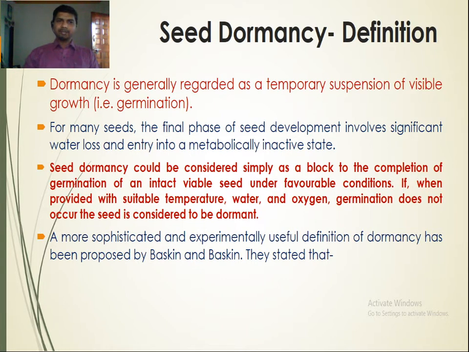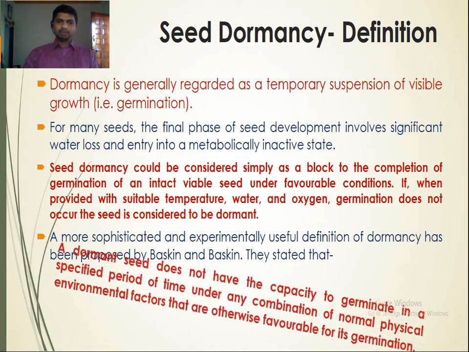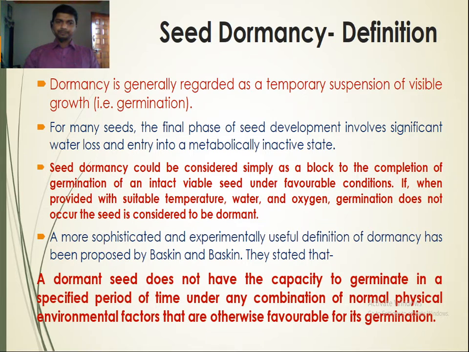In a nutshell, seed dormancy is the inability of the seed to germinate under favorable conditions of seed germination like temperature, water and oxygen. Otherwise they are able to germinate under such conditions. So seed dormancy is the inability of the seed to germinate under favorable conditions of temperature, water and oxygen; that we call seed dormancy. The definition proposed by Baskin and Baskin: a dormant seed does not have the capacity to germinate in a specified period of time under any combination of normal physical environmental factors that are otherwise favorable for its germination. So this is seed dormancy.